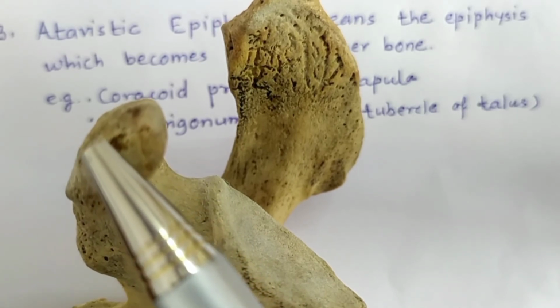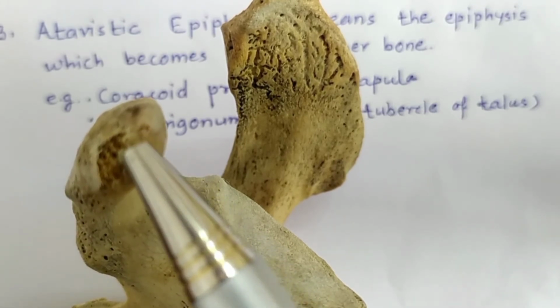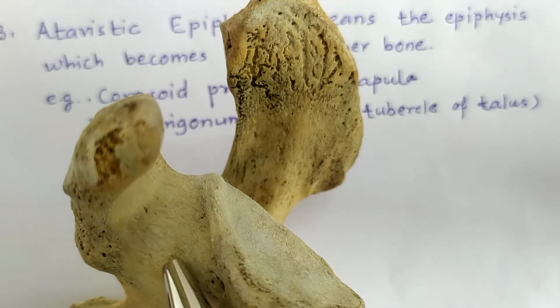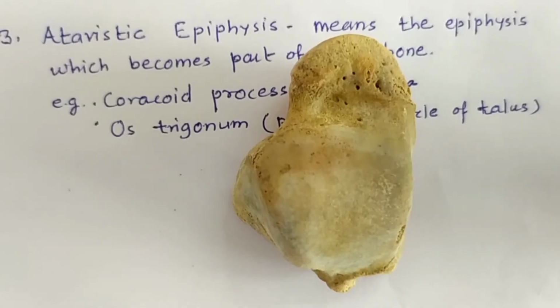Phylogenetically, the coracoid process was a different bone, but during the process of evolution, the coracoid process fused with the scapula. This is the talus and this is the posterior tubercle of talus or os trigonum. So, the coracoid process of scapula and os trigonum of talus are examples of atavistic epiphysis.